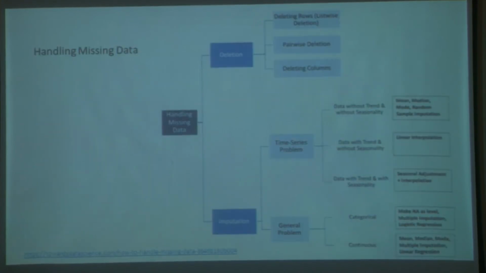So in the imputation part, essentially, you could do something depending on the nature of data, whether it is continuous or it is categorical. So what are the different ways of imputation? One of the things that you can do is, for the entire set of data that you have with you, you can compute the mean, mode or median, and then you can substitute the missing values with the mean, mode or median. Okay? Or you can do something which is called the LOCF, which is the last observation carried forward. So the last observation in the sequence is simply carried forward. So it sort of fills in the gaps, right?